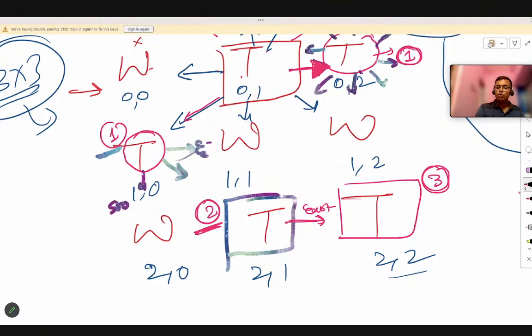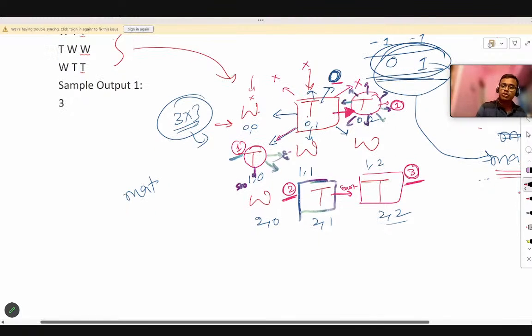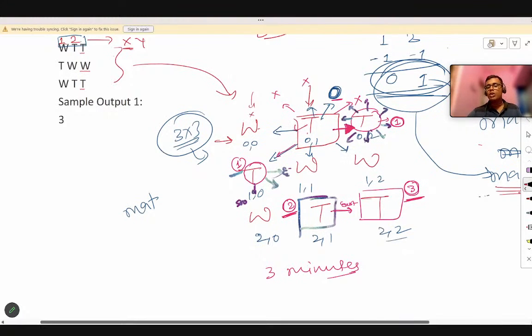After that, there are no more trees in this forest left to catch fire. That means all the trees are now burning, and that takes 3 minutes. So after 3 minutes, counting from the first tree at row 0, column 1, all the trees in the forest will have caught fire.